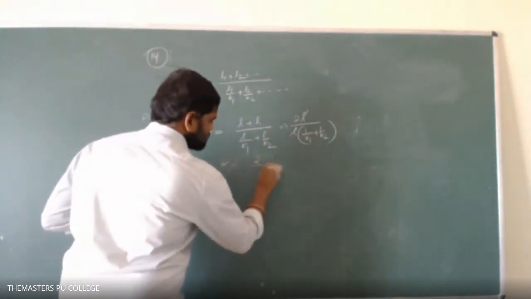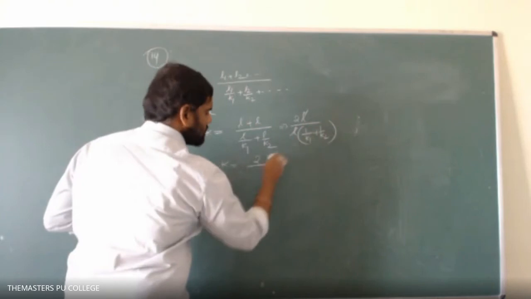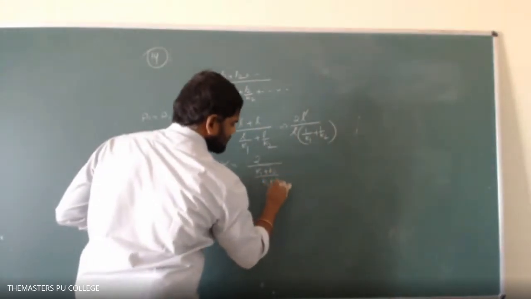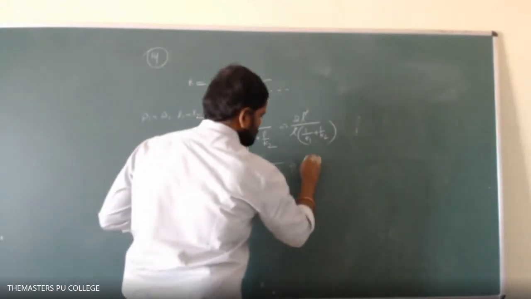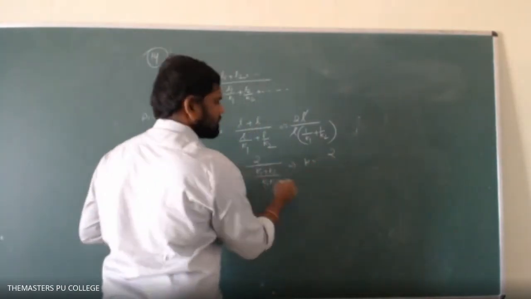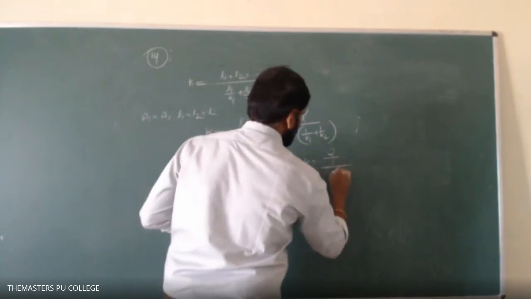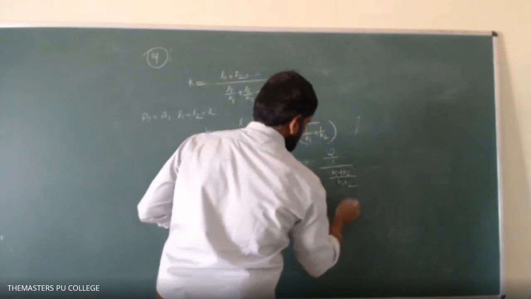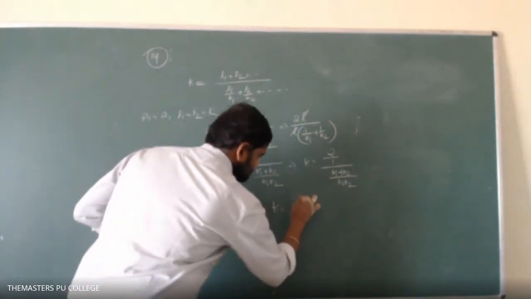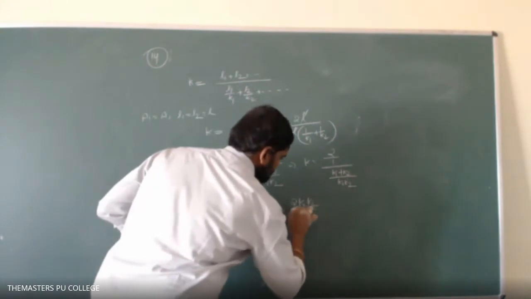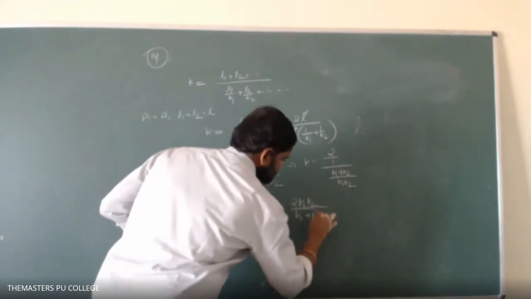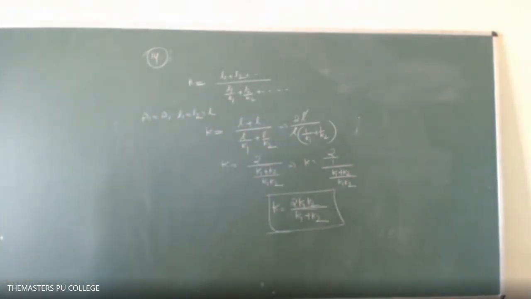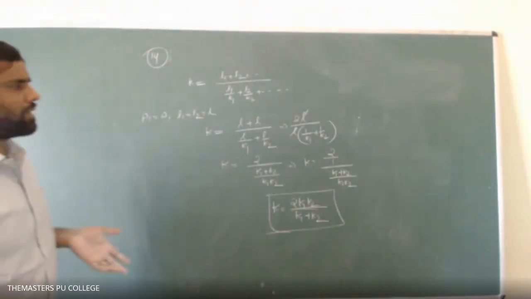K equals 2 upon 1 by K1 plus 1 by K2, which I can write as 2 divided by K1 plus K2 by K1 K2. So K is equal to 2 K1 K2 divided by K1 plus K2. This is the equivalent thermal conductivity.